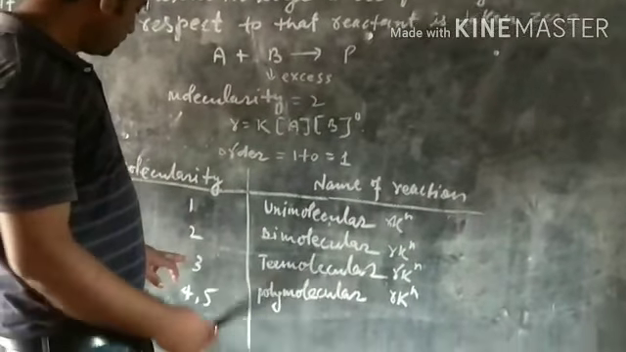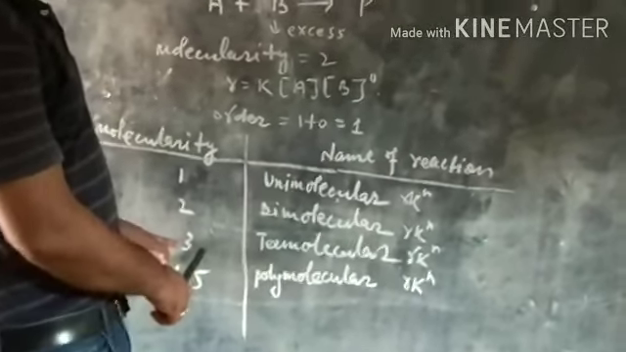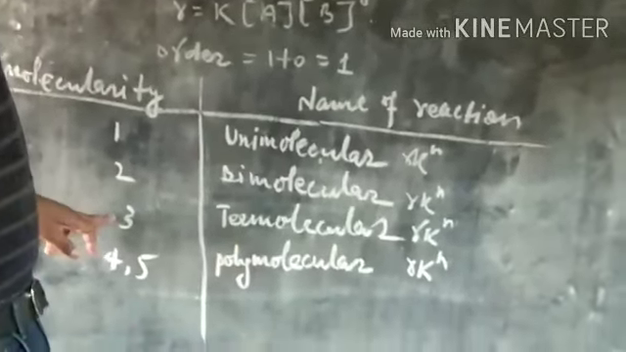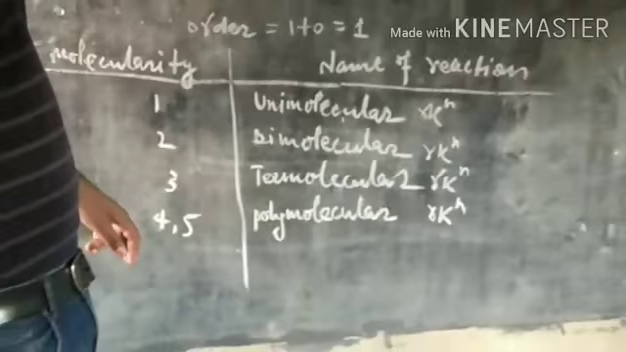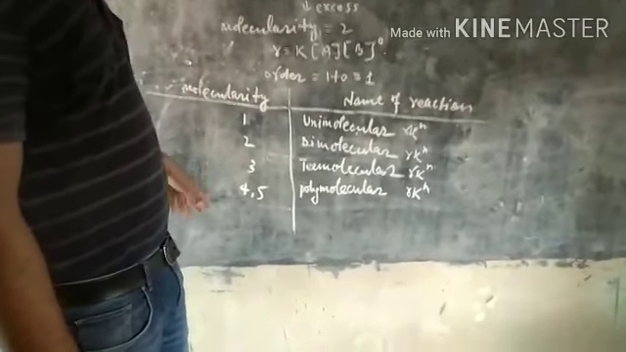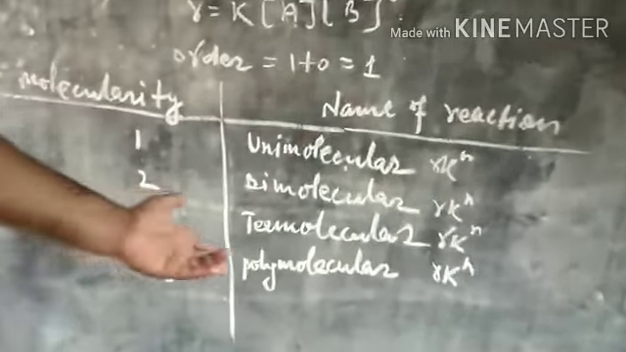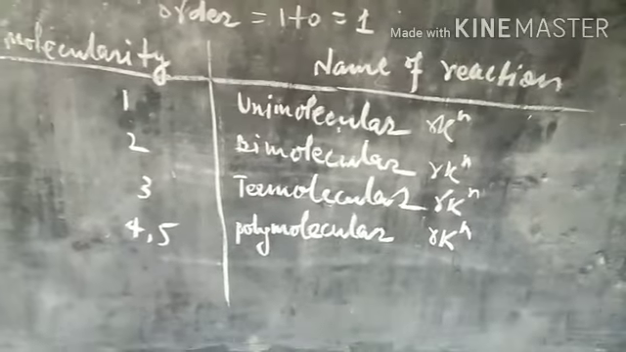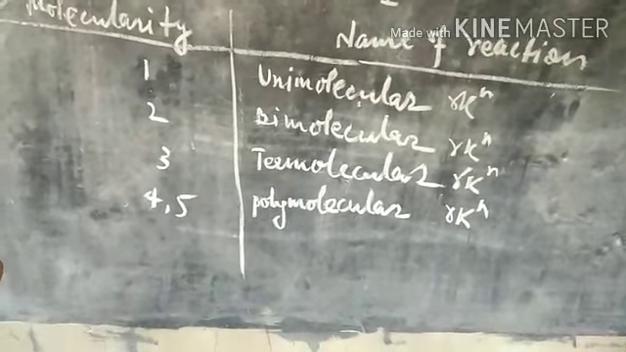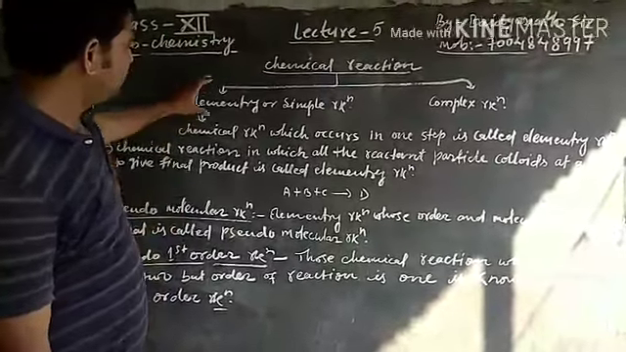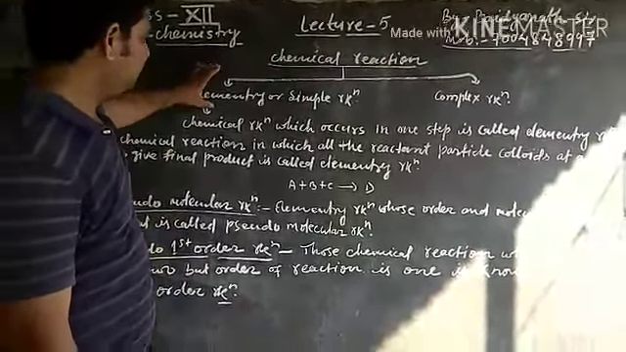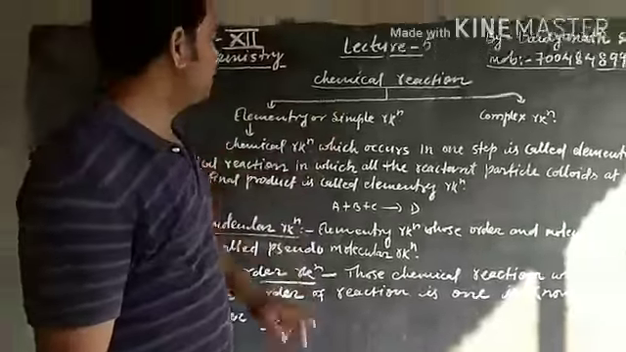Now, if molecularity is 2, then it is a bimolecular or dimolecular reaction. If molecularity is 3, then the reaction is called termolecular, and when molecularity is 4, 5 and so on, then polymolecular reaction. Chemical reactions are generally of two types: elementary or simple reactions, and complex reactions.